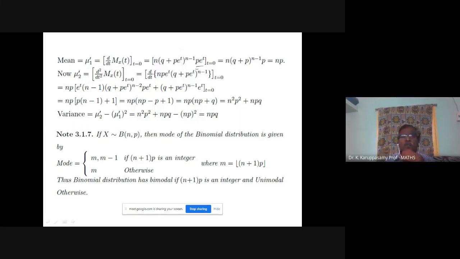What are the terms? You may have this term, e power 0. E power 0 value is 1. You simplify, your mu1 dash, mean, equal to np, you got. So mean of the binomial distribution is np. Many places we may use the np formula, the npq formula. Variance is npq.